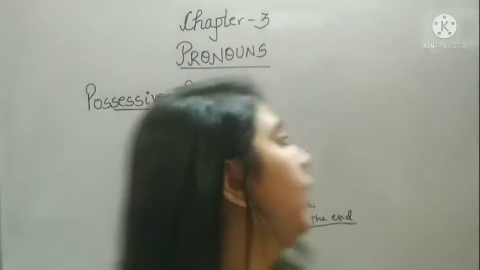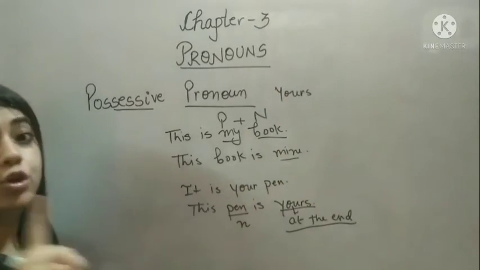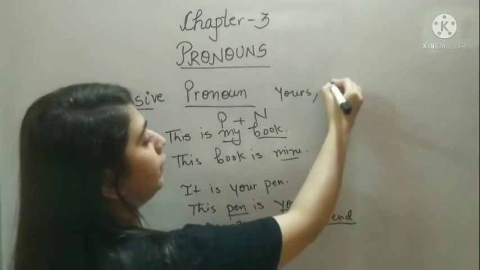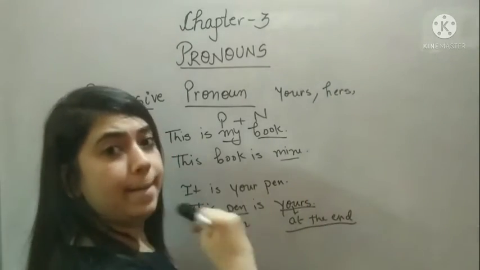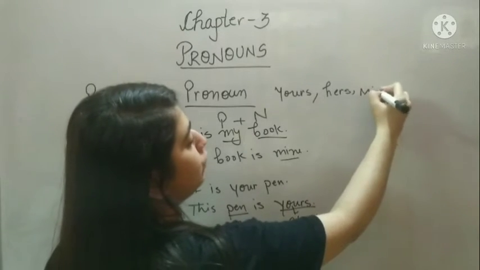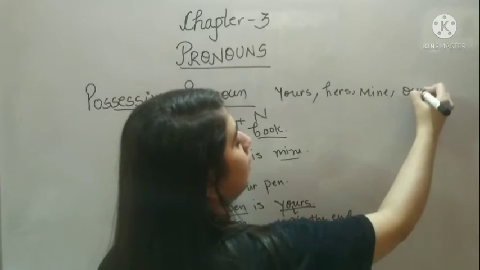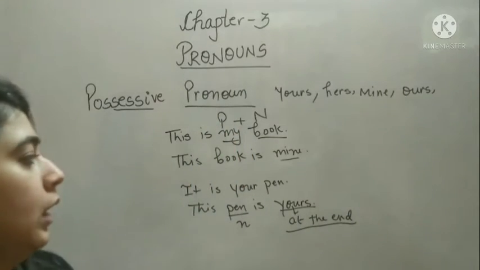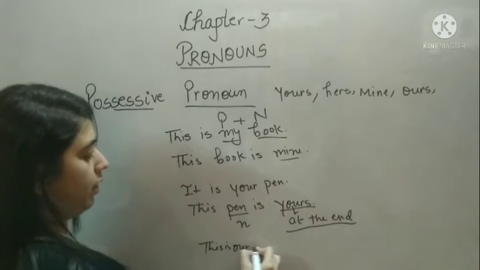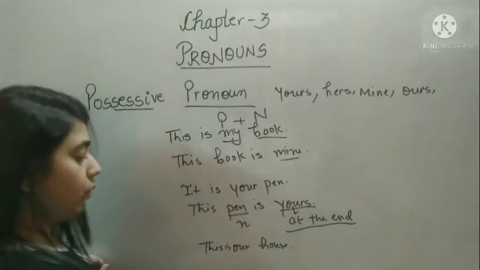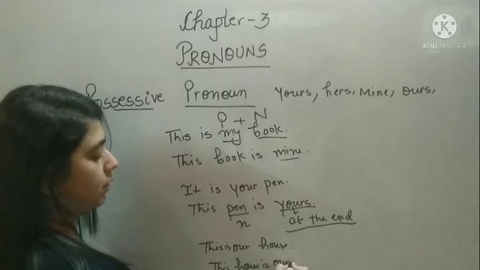So, what are possessive pronouns? For you, we use yours. For a girl, we use hers. Okay? For myself, I will use mine. For us, I will use ours. For example, this is our house. So, I can say this house is ours. Meaning is same. Meaning is completely same.